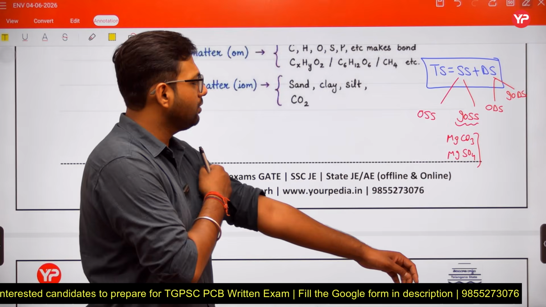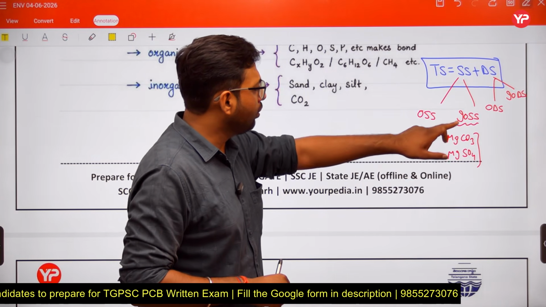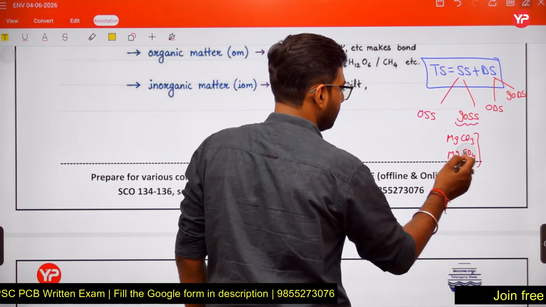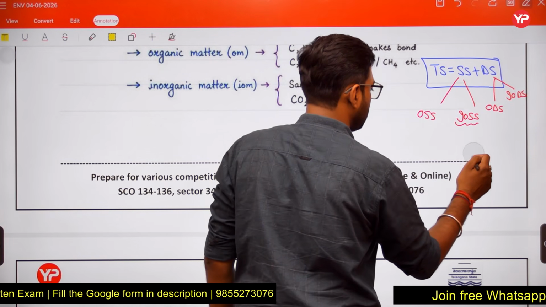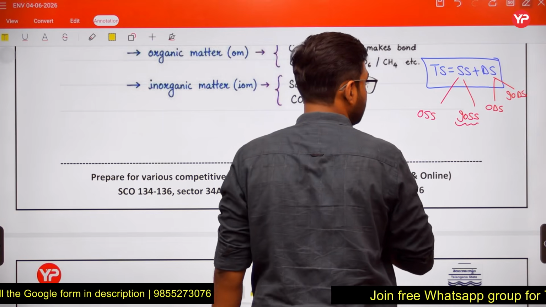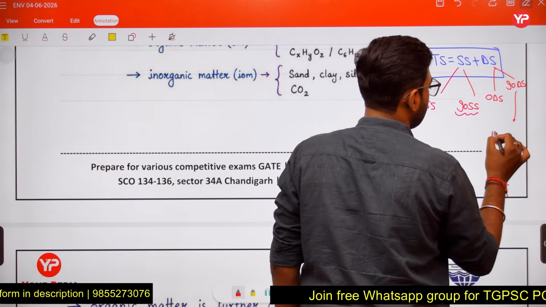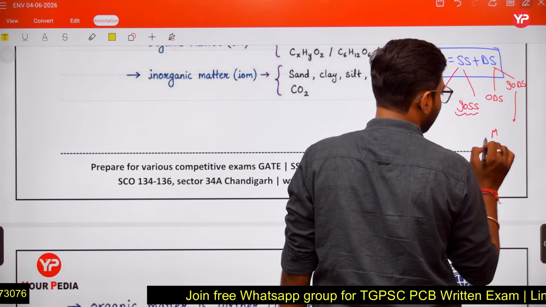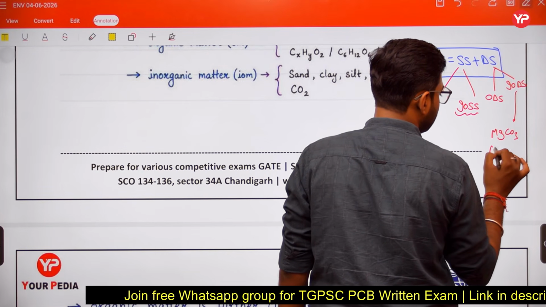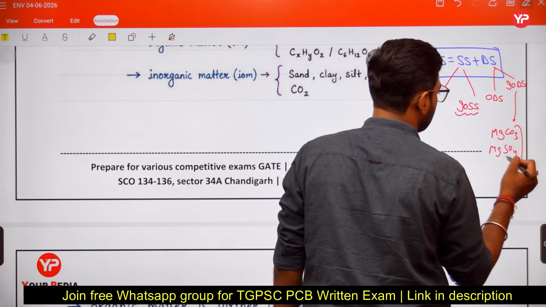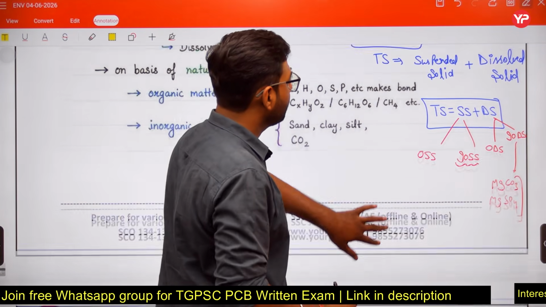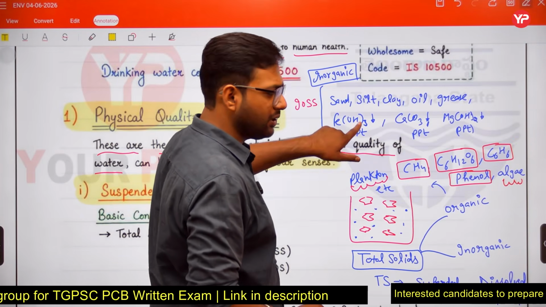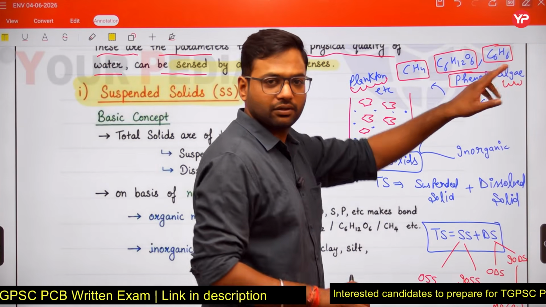So these are the inorganic dissolved solids. So we have organic dissolved solids, inorganic dissolved solids, inorganic suspended solids, and organic suspended solids. So these are some examples.